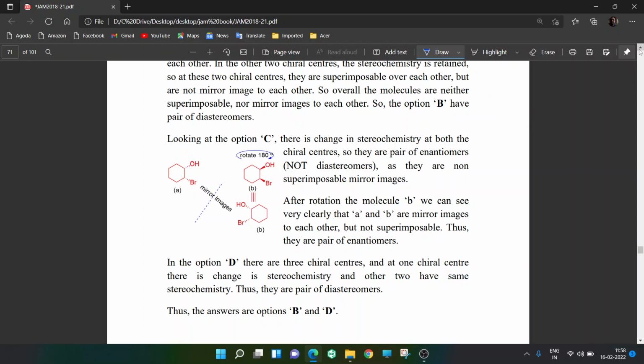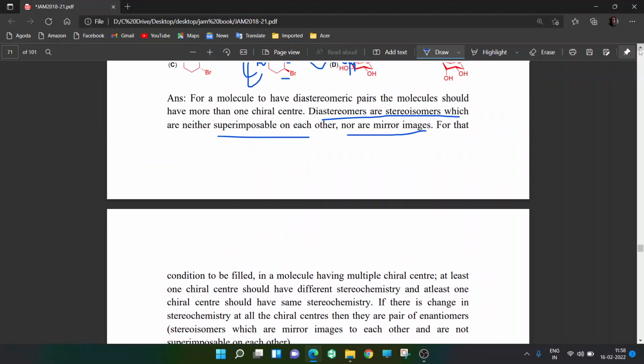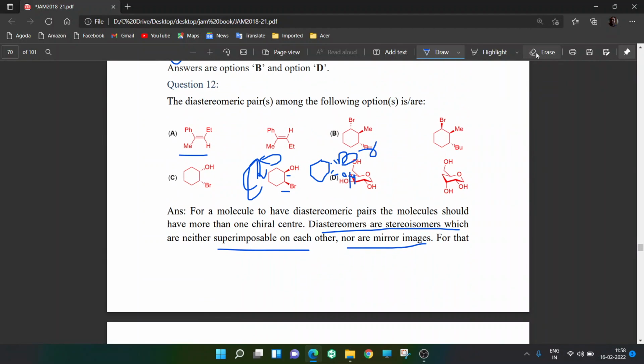So basically, what I am trying to say is, if a molecule has multiple chiral centers, and if the stereochemistry at all the chiral centers is changed, then what you get is an enantiomer and not a diastereomer. So if you change the stereochemistry at all the chiral centers, you will get enantiomers. So these two are definitely enantiomers and not diastereomers.